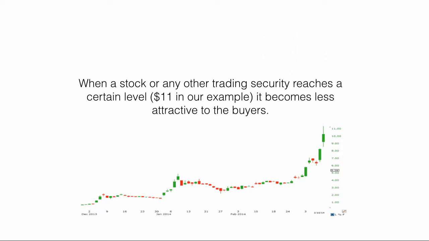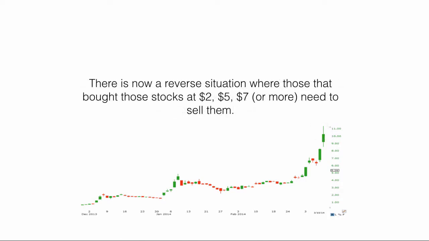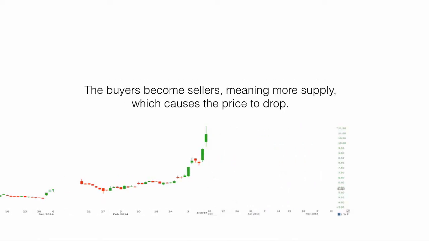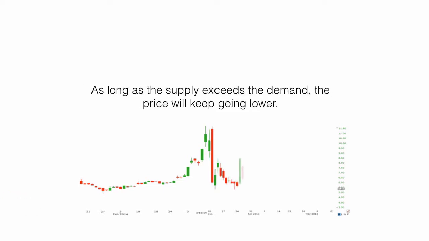When a stock or any other trading security reaches a certain level, $11 in our example, it becomes less attractive to the buyers. There is now a reverse situation where those that bought those stocks at $2, $5, or $7, or even more, need to sell them. The buyers become sellers, meaning more supply, which causes the price to drop. As long as the supply exceeds the demand, the price will keep moving lower.